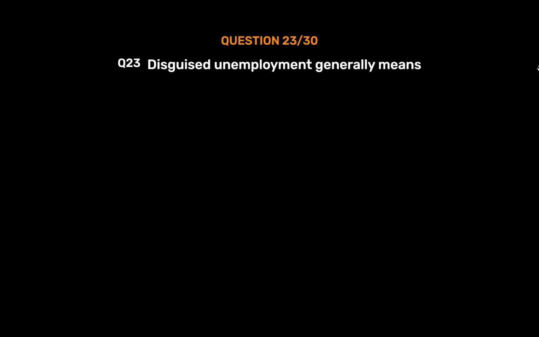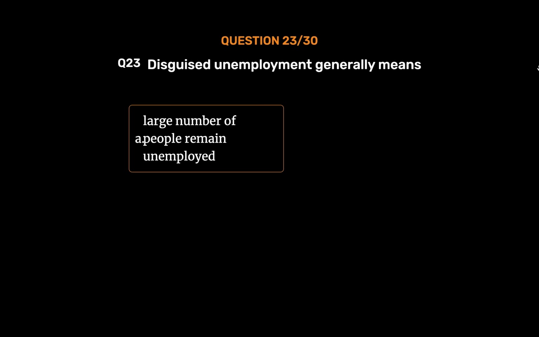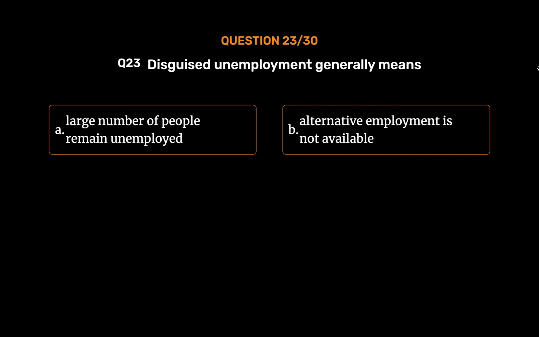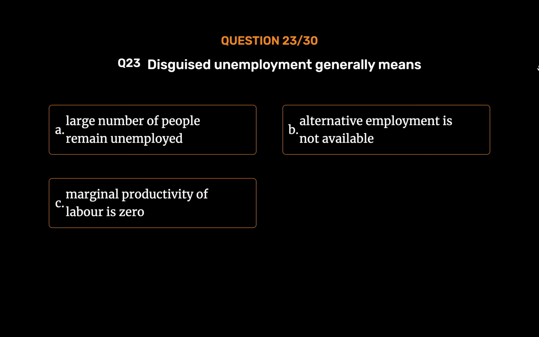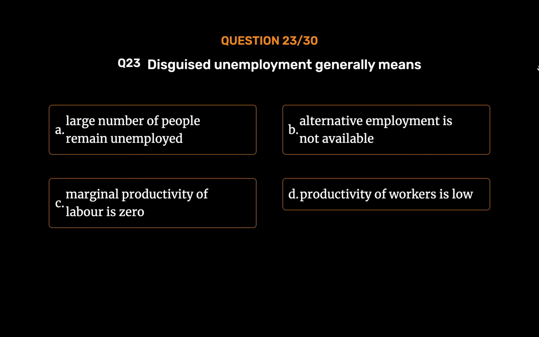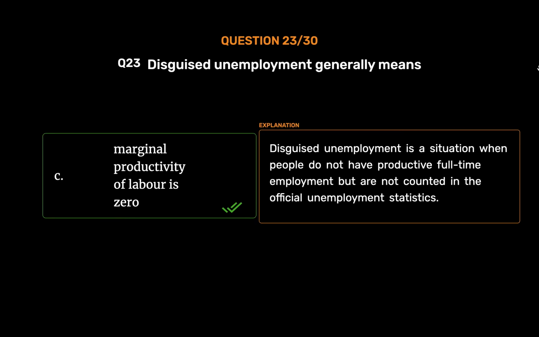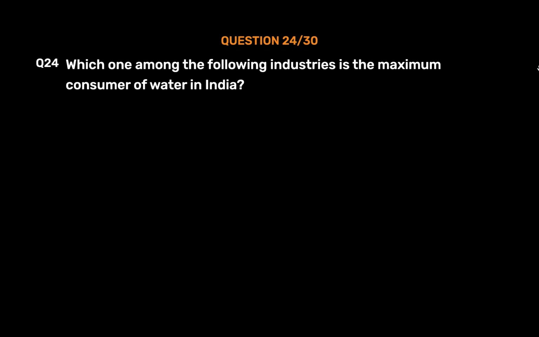Question number 23. Disguised unemployment generally means option A. Large number of people remain unemployed. Option B. Alternative employment is not available. Option C. Marginal productivity of labor is zero. Option D. Productivity of workers is low. The correct answer is option C. Marginal productivity of labor is zero. Disguised unemployment is a situation when people do not have productive full-time employment but are not counted in the official unemployment statistics.